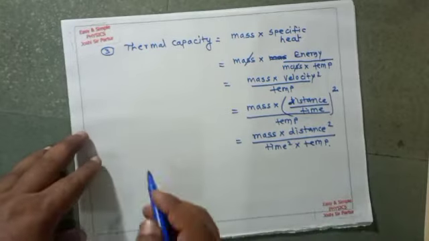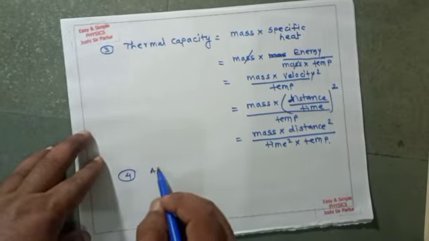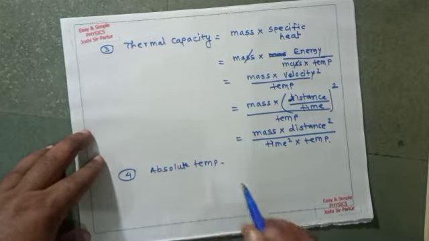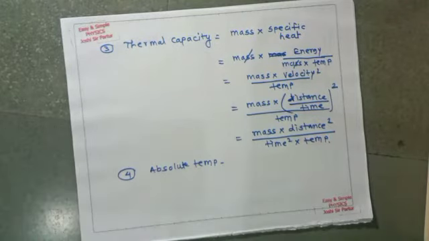Another is absolute temperature. The temperature is measured in Kelvin, which is defined through the volume of gas at any temperature. Suppose the temperature is theta, related to the volume at 0 degree.